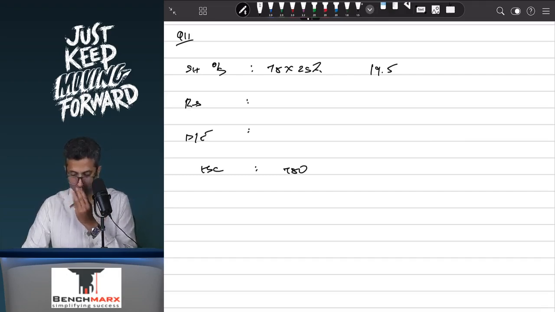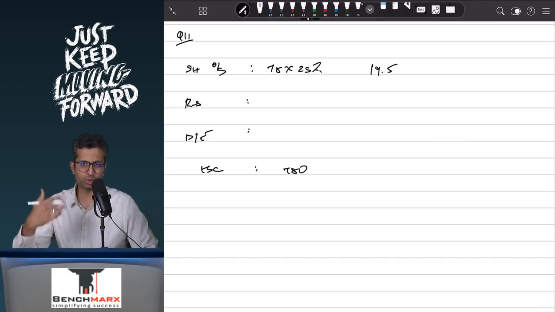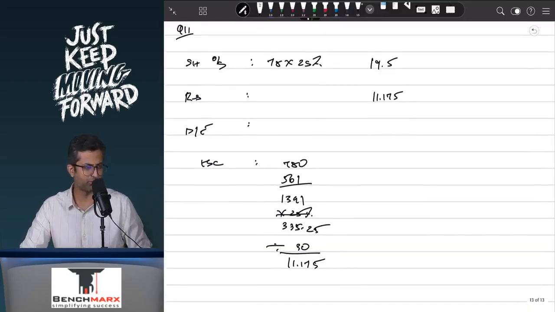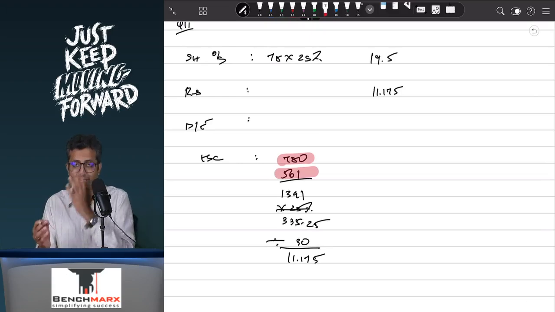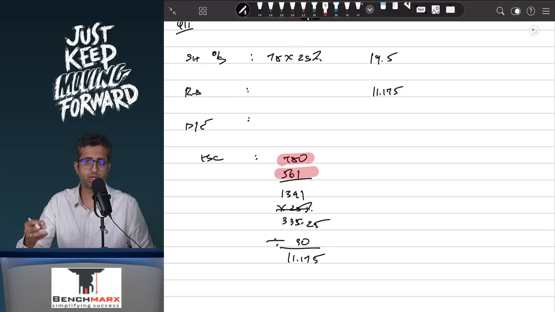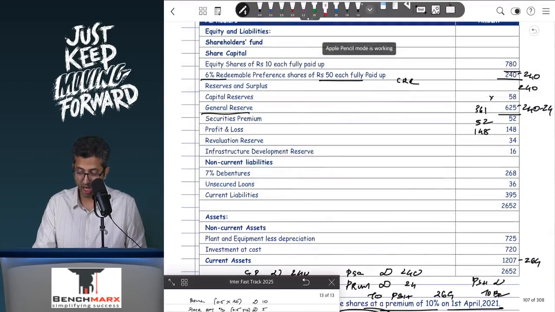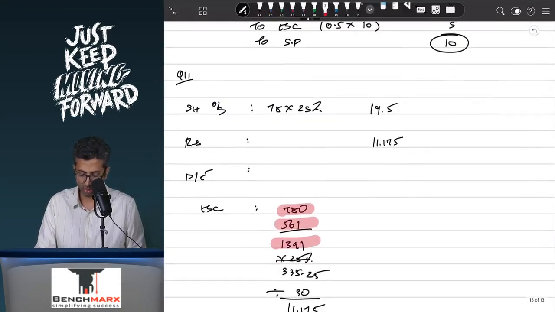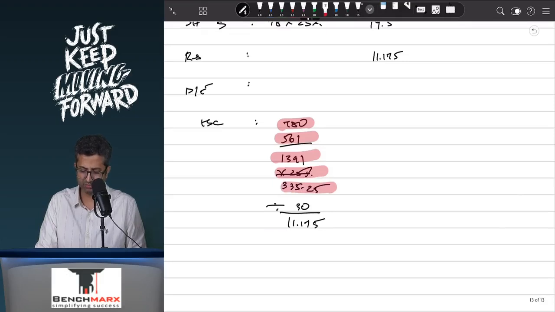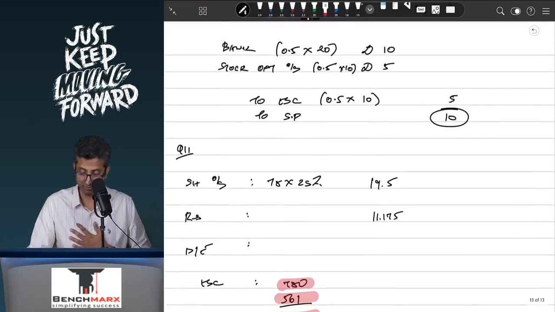Okay, and then you look at the debt to equity test. Now, if we just recap what we were mentioning over here, this was 780, then 561. This is the balance after deducting CRR. There is a transfer to CRR as well as writing off of premium. So your general reserve will be, after that adjustment, 625 minus 240 minus 24. This will remain the same, and hence this comes to around 561. Total is 1341 into 25%, 335 divided by the buyback price, and hence 11.175 is the value as per the second condition.